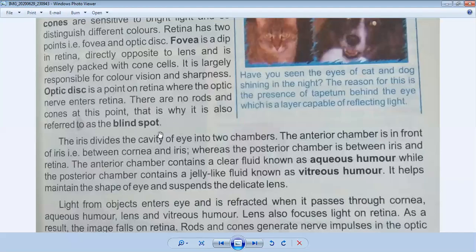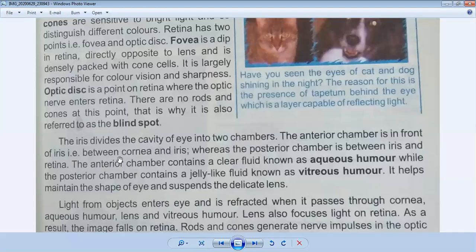After the points of the retina, the optic disc, there are chambers. The iris divides the cavity of the eye into two chambers, the anterior chamber and the posterior chamber. The anterior chamber is in front of the iris, between the cornea and iris, whereas the posterior chamber is between the iris and retina.